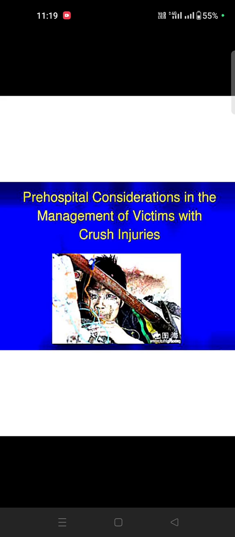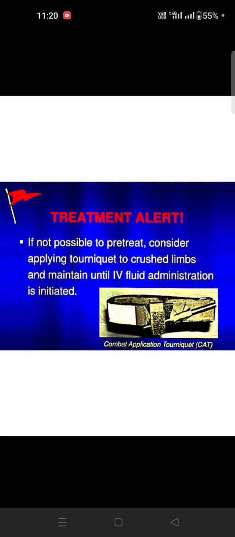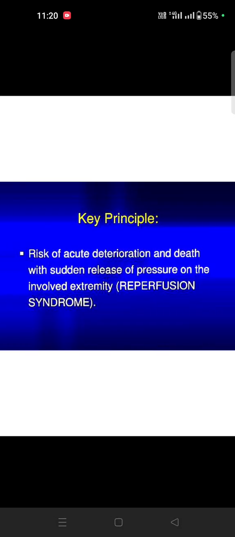Pre-hospital consideration in the management of a crush injury victim: we can give oxygen therapy. Within four hours we can send the patient to the hospital. We assess the neurological and vascular examination. One or two liters of normal saline can be given before reaching the hospital, because hypovolemic shock can occur. We can consider treatment when there is severe bleeding in the lower extremities. Sometimes amputation will happen, so we can tie a tourniquet. Maintain the IV fluid to initiate.